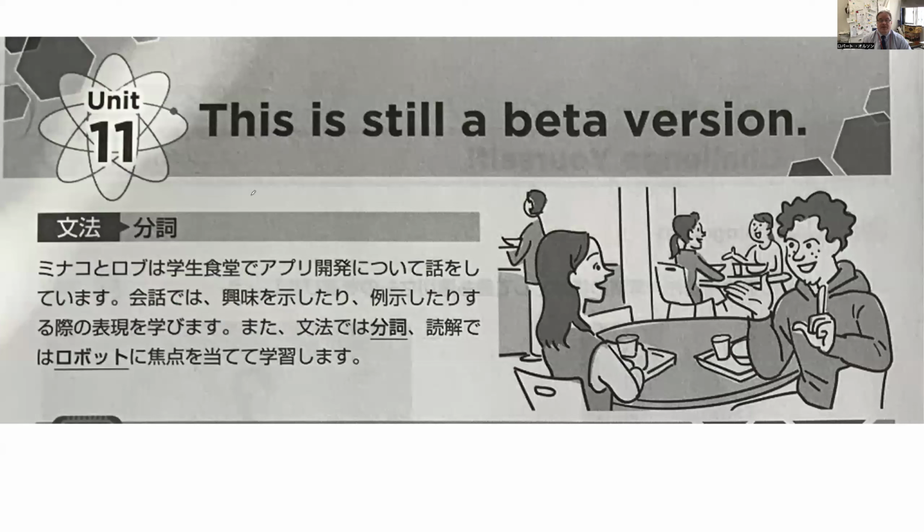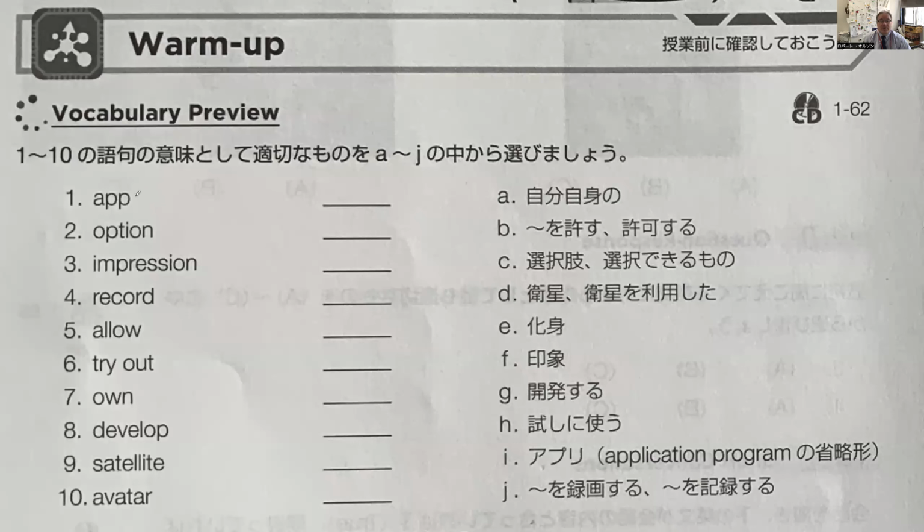First, the title of this unit is This is Still a Beta Version. And here's the vocabulary you need to know. You need to know how to say app in Japanese. You need to know how to say option, impression, record, allow, try out, own, develop, satellite, and avatar. Some of these you probably already know. So let's do these quickly.